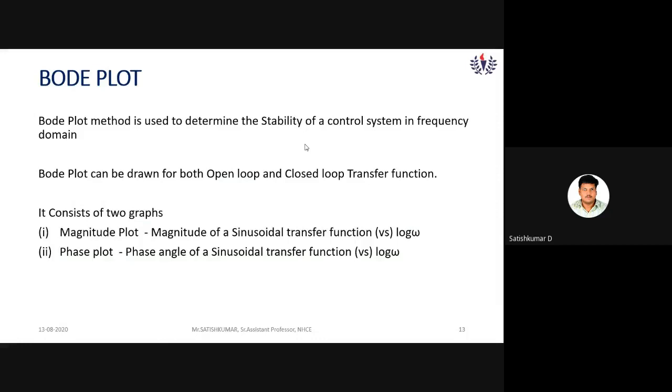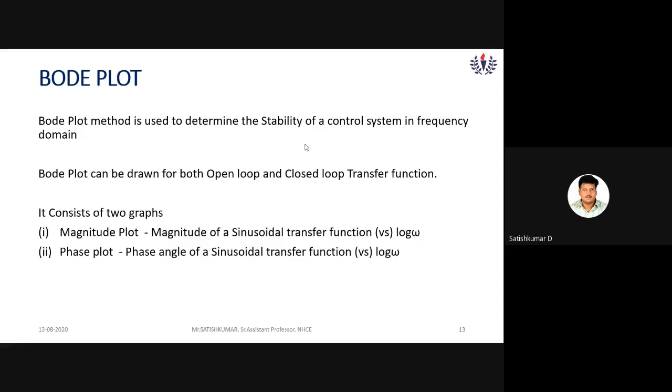So the next technique, Bode plot. This technique is also used to find out the stability of the control system. The previous technique, root locus, is applicable only for finding the stability of a closed loop control system, whereas Bode plot, we can apply for open loop as well as closed loop. We can apply it for finding the stability of an open loop control system as well as a closed loop control system. But by using this Bode plot, we can determine the stability in the frequency domain only.